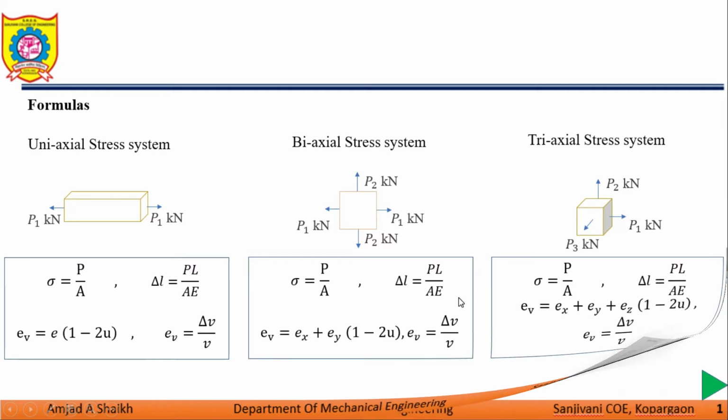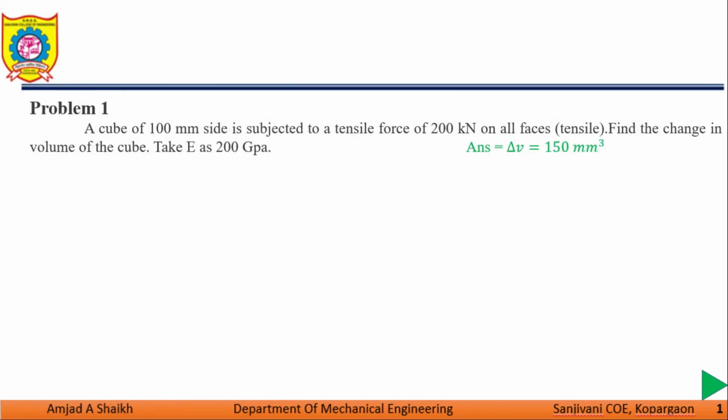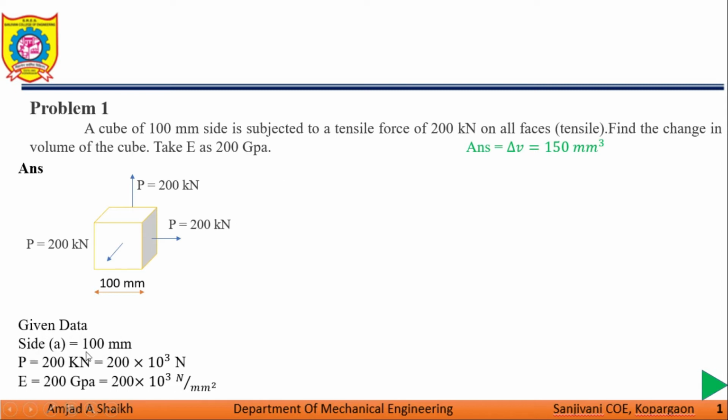Let us see the numerical. A cube of 100 mm side is subjected to a tensile force of 200 kN on all faces. Find the change in volume of the cube. Take capital E as 200 GPa. Tensile forces of 200 kN are acting on each face of the cube. The side of the cube is given as 100 mm. The P value is 200 kN, which we have converted into Newton. The E value of 200 gigapascal is given.